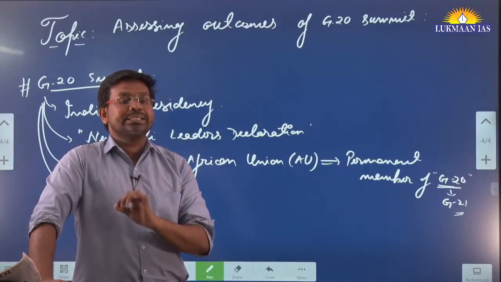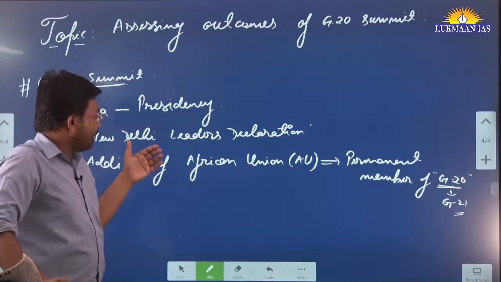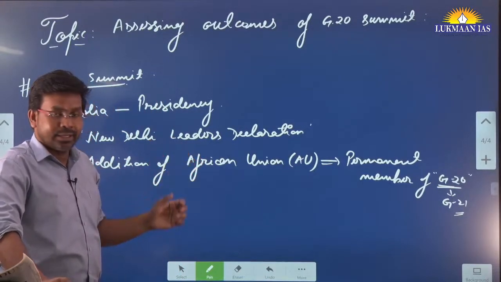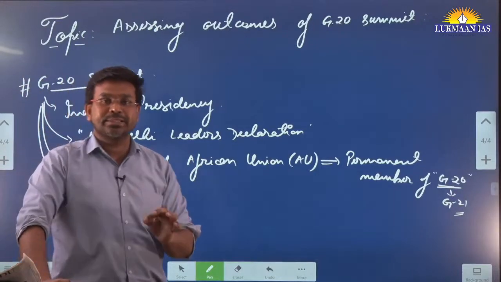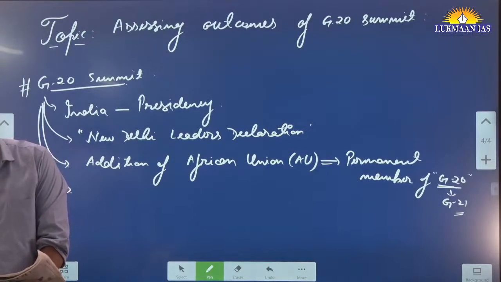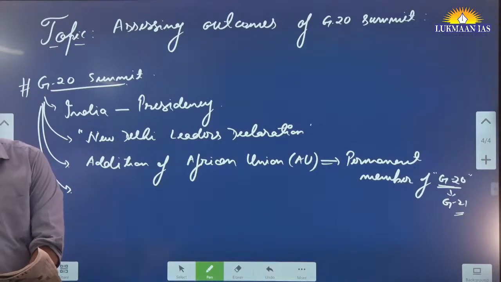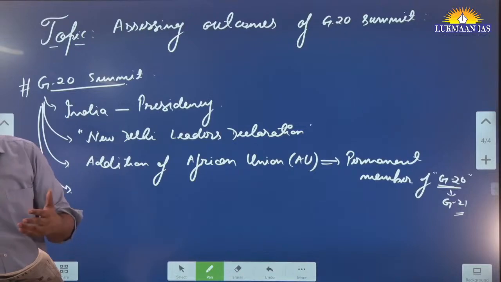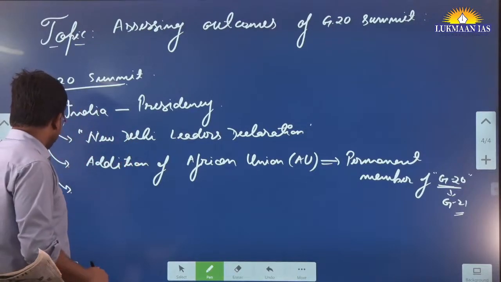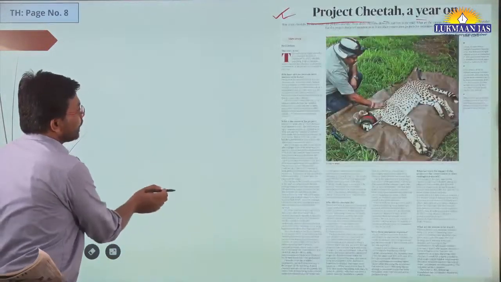So author says that this G20 Leaders Summit has given an opportunity to India, and during this opportunity India has done its best, but we also need to make sure that whatever plans we have made are implemented in the best possible manner. That's why author says that the summit has been a major political and diplomatic success for G20 and for India. The author has mentioned many things in many paragraphs, so it is not important to go through all of it, but you need to understand the outcomes of the G20 summit. So with this, we will move to another topic quickly.